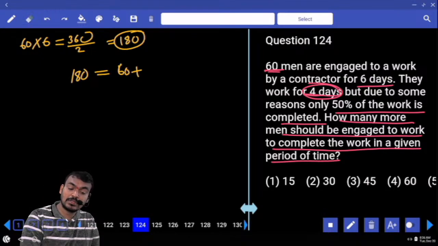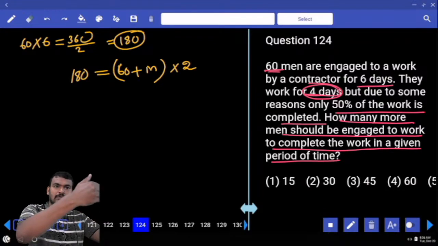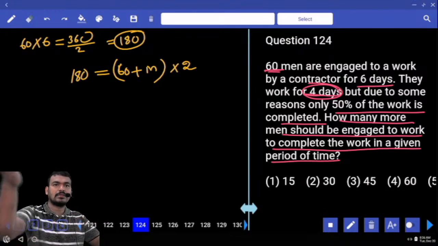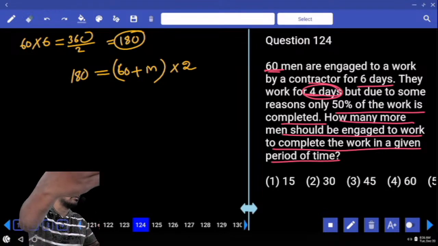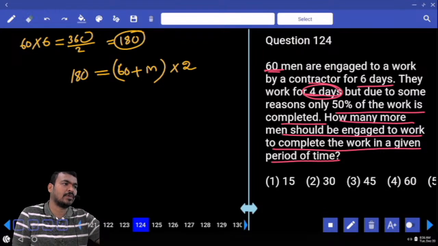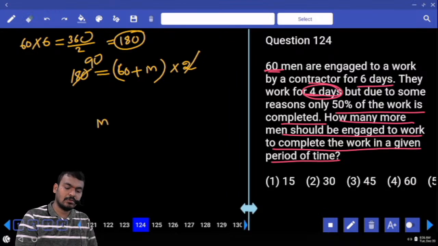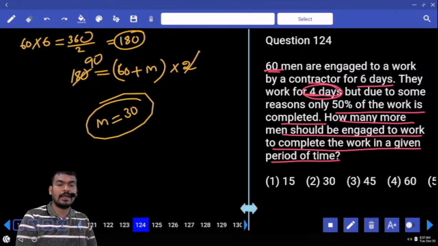But how many men we required? 60 plus M or only 60? 60 plus M persons. How many days are working? 2 days. Actually 60 men can complete the work in 6 days. But 60 men how many days are working? 4 days. Already how much work is completed? 50%. What is the remaining work? 50%. The same 50% of the work is completed by 60 plus some persons in 2 days. To how many times? 90. Then M equal to 30. How many more men are additionally added? 30 or not?